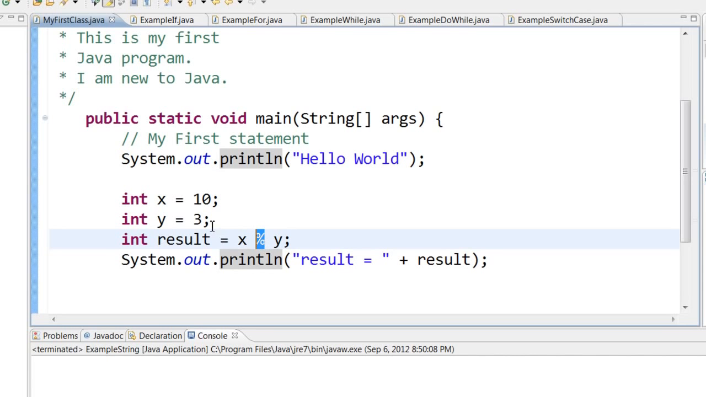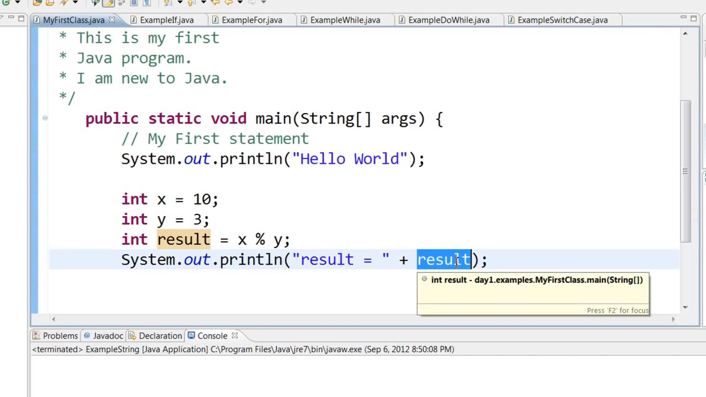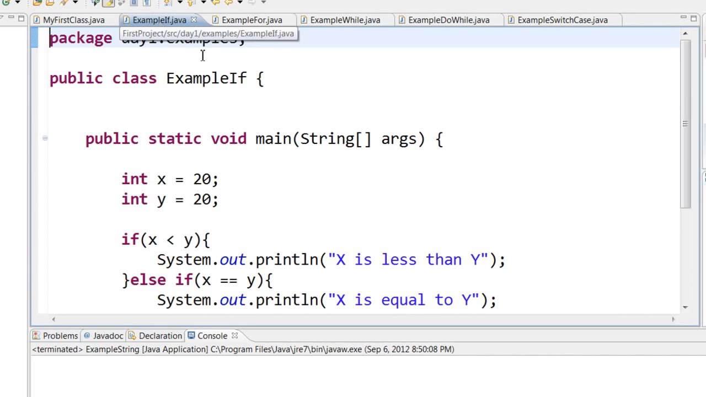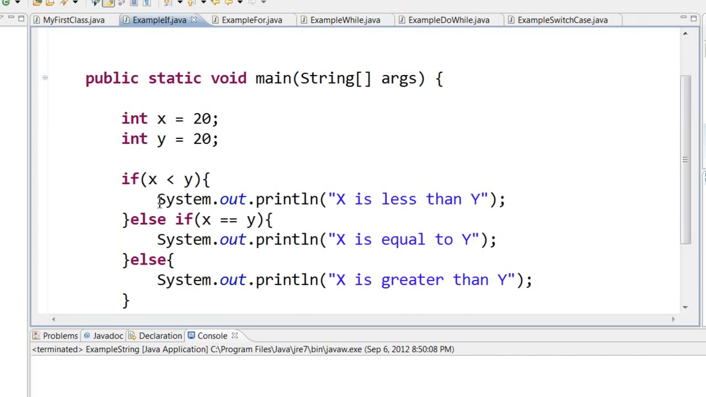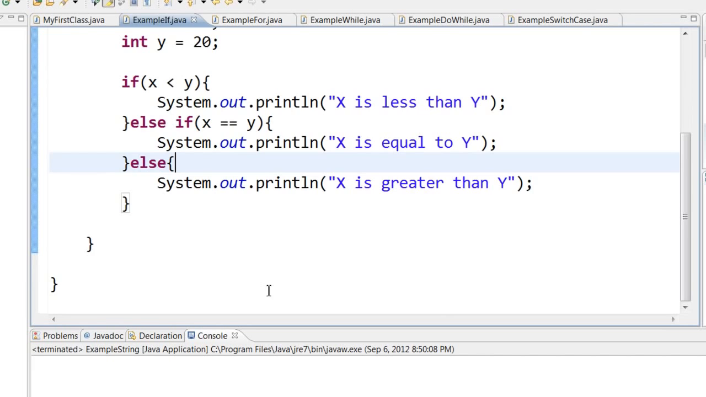Mod is basically how many times does 3 go in 10. 3 goes in 10 3 times, so the remainder is 1, and the x mod y, it will print out the result as 1. Next we learned about the if statement. We had two numbers x and y. If x is less than y, print out like x is less than y. Else if x is equal to y, print out x is equal to y. Else system.out.println x is greater than y.